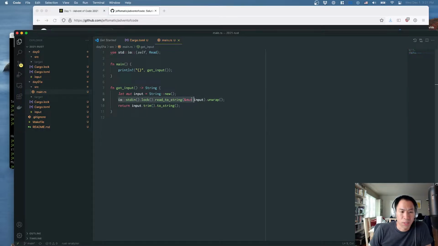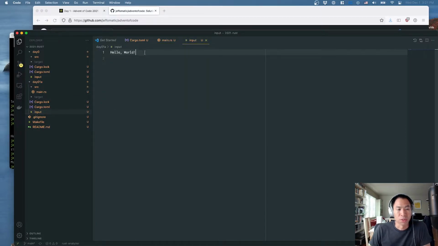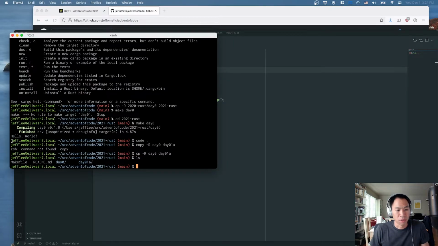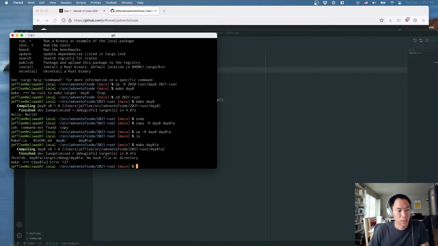So it just basically locks standard input, grabs, I think it probably just dynamically allocates some memory for you, and then just shoves it into a reference to a string that you just created, and then it prints it back out. So if I look at this input file, I think it's just the word hello world. So I'll go ahead and call this hello world 2021, just to make sure that day 1A will compile, and then let's do make day 1A.